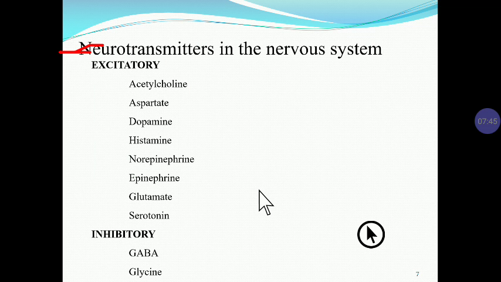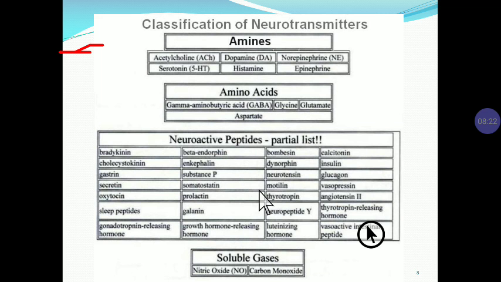I told you in the previous slide that some are excitatory neurotransmitters and some are inhibitory neurotransmitters. First, the examples: acetylcholine, aspartate, dopamine, histamine, norepinephrine, epinephrine, glutamate, serotonin. These are called excitatory neurotransmitters, meaning their function is excitatory in nature. Some are inhibitory neurotransmitters, for example GABA, gamma aminobutyric acid, and glycine. These are called inhibitory neurotransmitters. Now in the next slide we will see the classification of neurotransmitters.